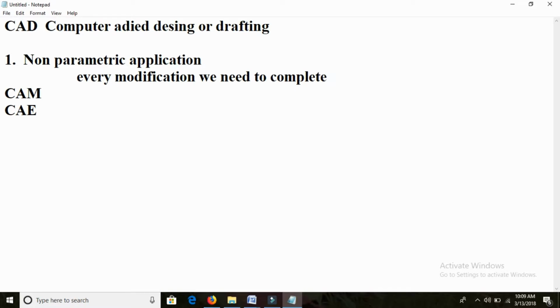Why? Because the non-parametric application acts like that. Suppose as a civil engineer we have made a plan, and we change some dimension. If all the other dimensions got changed automatically, we would face so many problems, friends. But in AutoCAD it will never happen like that.